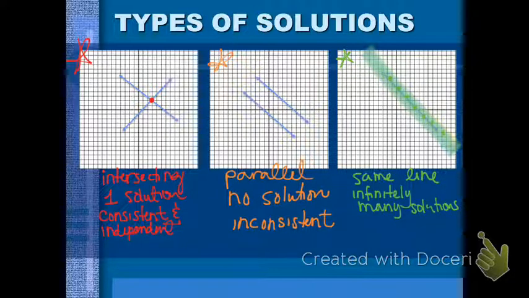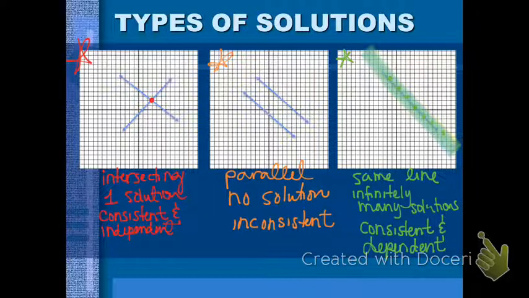And lastly, the name we give to this type of setup, we call this consistent dependent. Remember that consistent means that there's at least one solution. Dependent means that there's more than one solution.